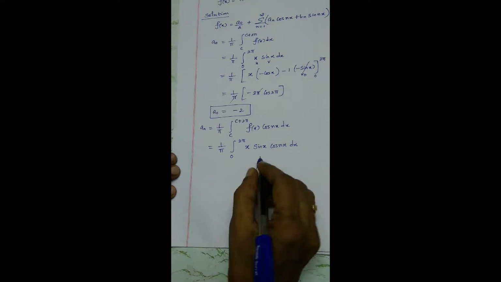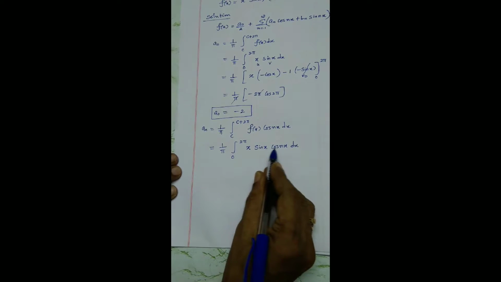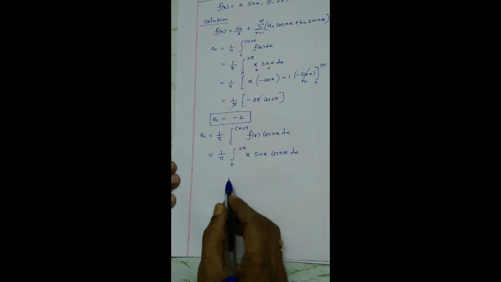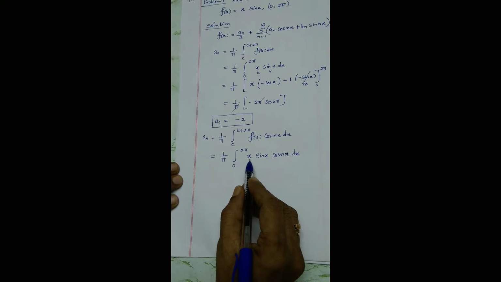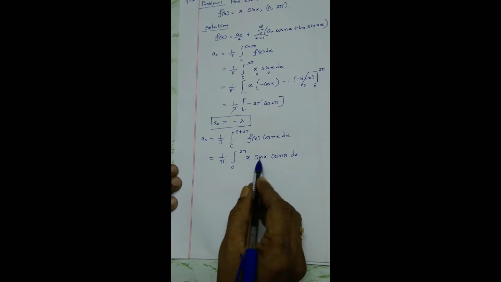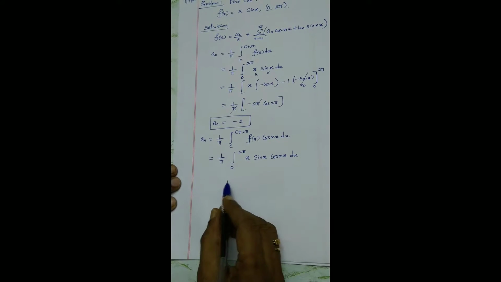So let us take this particular integral, the product of three functions. Now if you apply Bernoulli, it definitely fails. Why? Because Bernoulli is valid for a product of two functions in the integrand, but this is three functions.